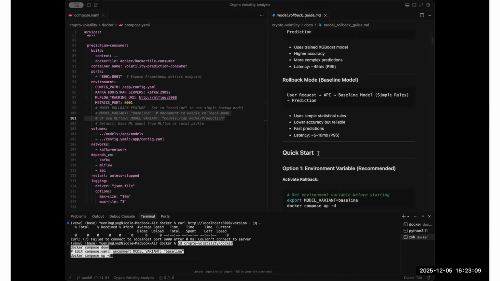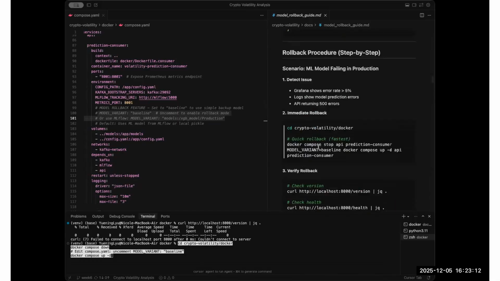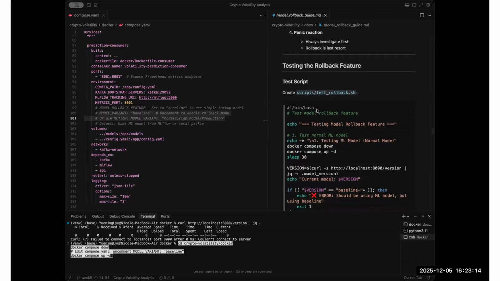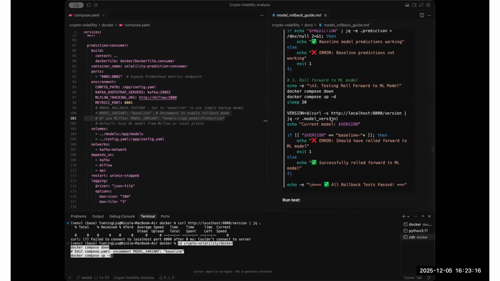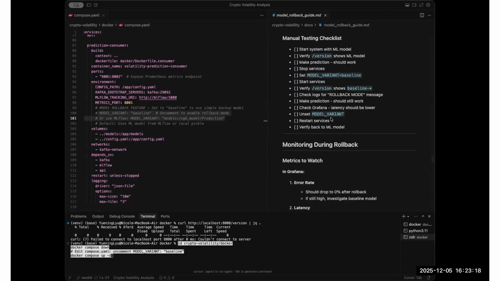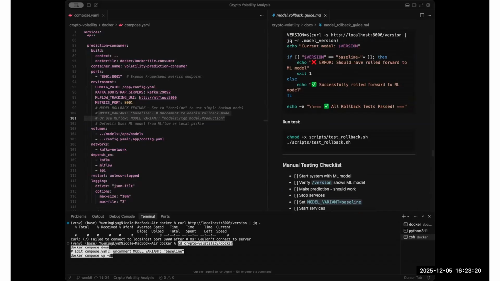It includes things such as when to use it, testing steps, and recovery procedures, and anyone on the team can execute a rollback very quickly. Rolling back forward is super easy. Just remove the model variant and restart. This rollback feature ensures we can maintain the service even when the ML model has issues.